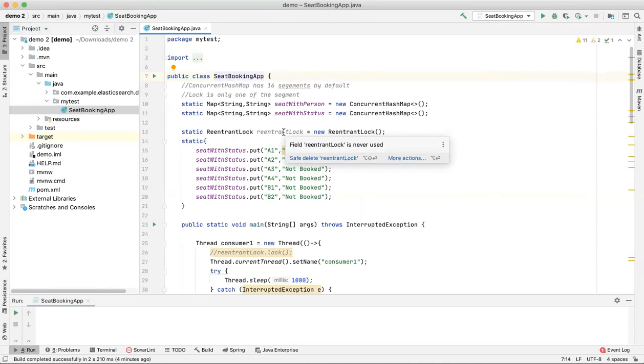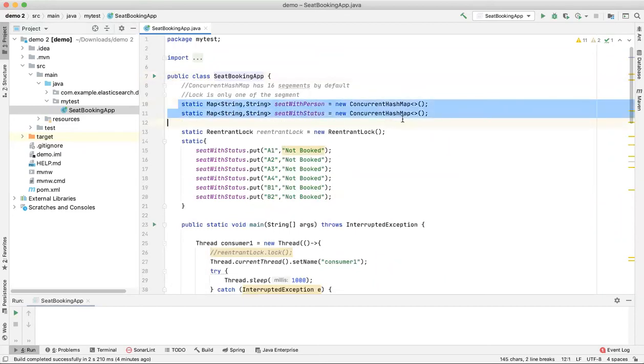And I'm going to show you today how I have done it. The initial setup I have done is these two maps that I am going to take into consideration: seat with person and seat with status. Seat with person will tell which seat is assigned to the particular person, and seat with status will tell which seat is booked or not booked.